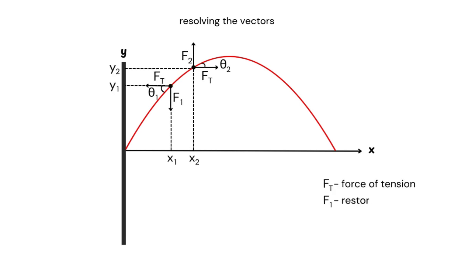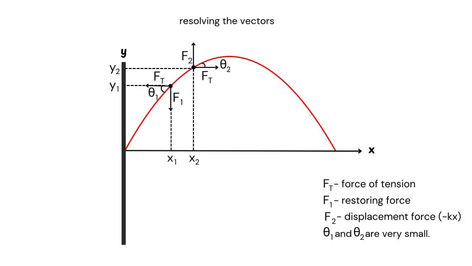Then when we resolve the vectors, we get this following diagram. As you can see, Ft is the force of tension, F1 is the restoring force, F2 is the displacement force, and theta 1 and theta 2 are very small angles.